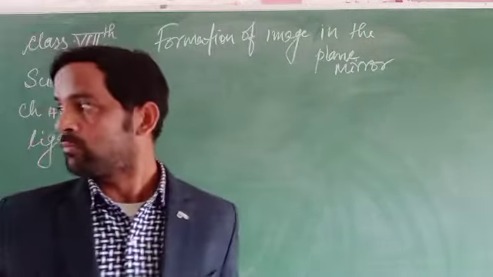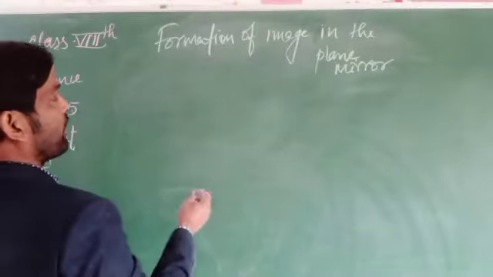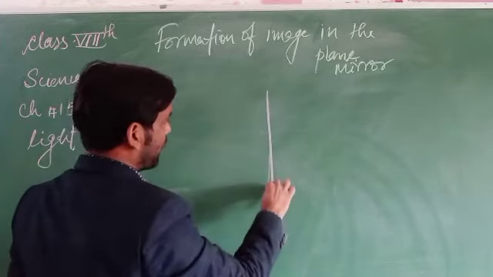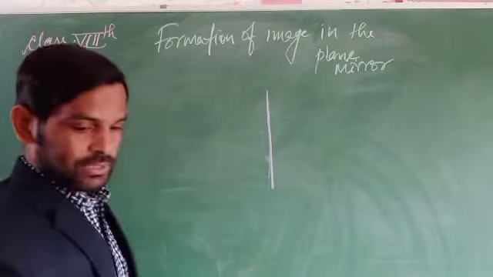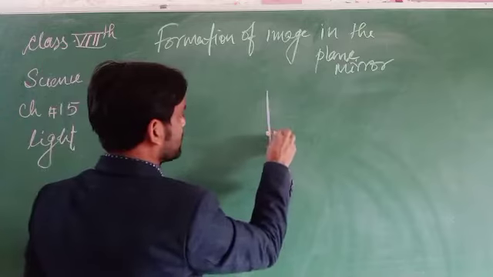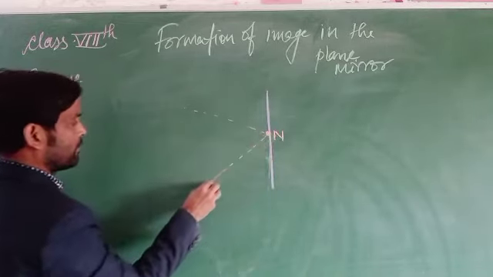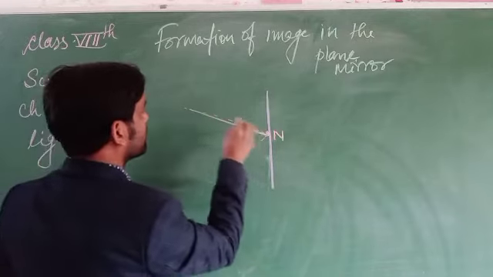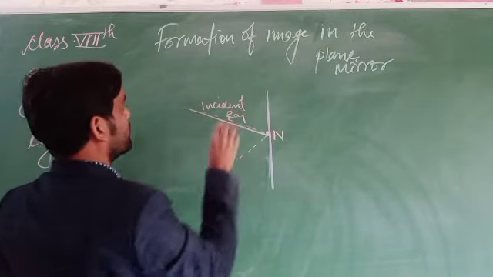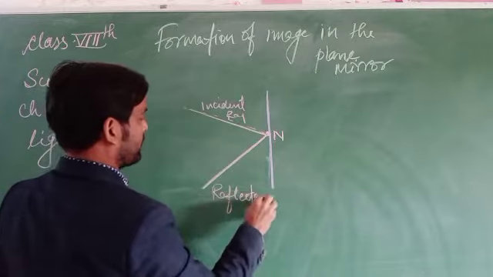How could this be formed? This could be formed for a particular point. Suppose this is the normal, this is the incident ray, and that one is the reflected ray.